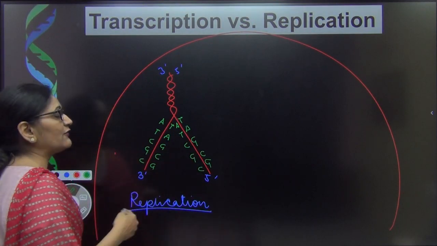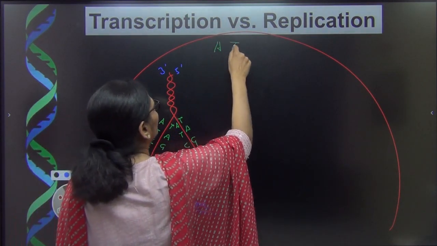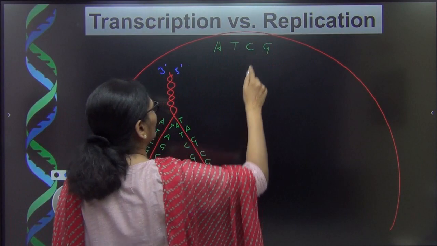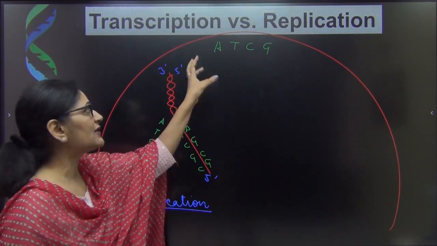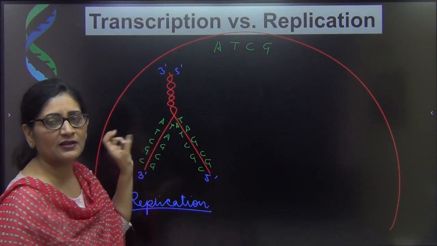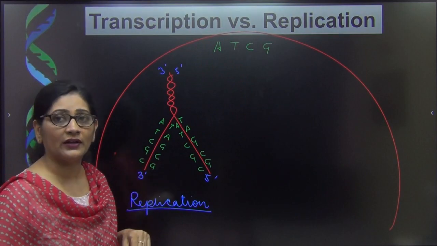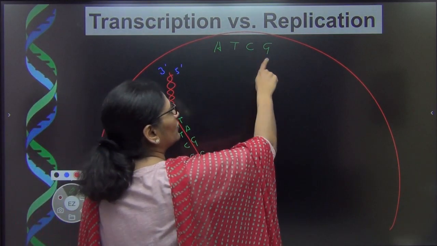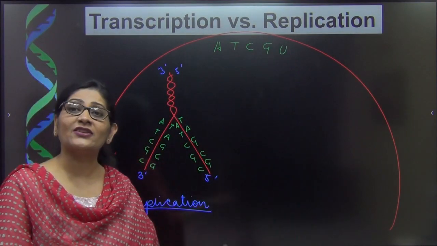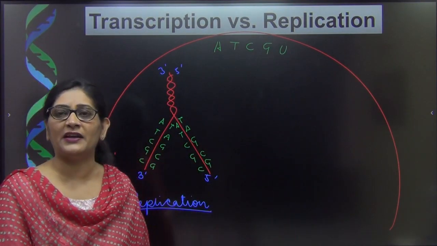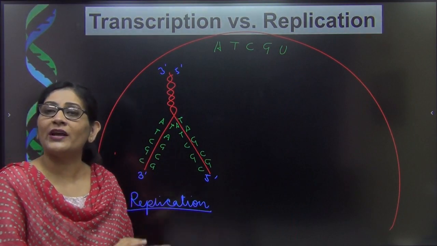This is how it is going to make. From where is it going to get the nucleotides? We know that within the nucleus, all the 4 nucleotides A, T, C, G are found in abundance, and whichever nucleotide I need, there is an enzyme called DNA polymerase. It just hunts for that nucleotide and brings it back to the position, right? I want to tell you here, and I have already told you earlier as well, the nucleus does not contain only these 4 nucleotides, it also contains the 5th one, that is uracil, which is actually needed to make RNA, and all the 5 nucleotides are present here. But while making a DNA from a DNA, I don't need uracil, right?